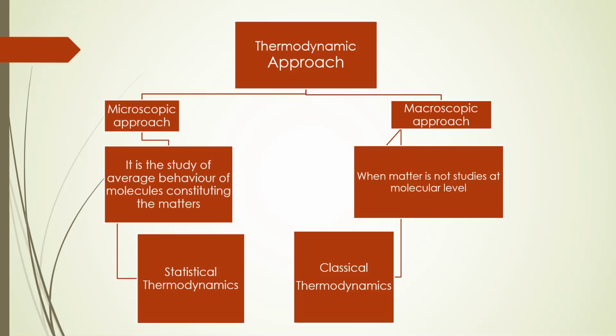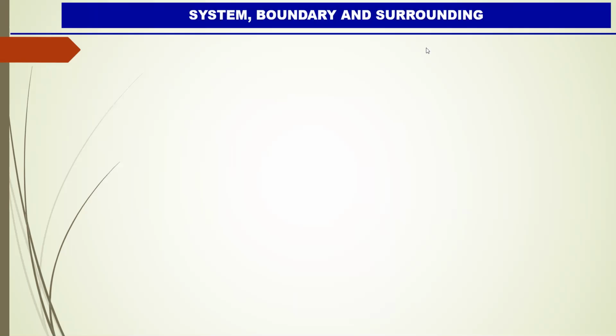Whereas a macroscopic approach means what? When matter is not studied at the molecular level, it is the thermodynamic study of overall factors, not in depth but overall. That type of approach is called the macroscopic approach of thermodynamics, and that thermodynamics is called classical thermodynamics. So in our next lecture we will see the boundary, system and surrounding.